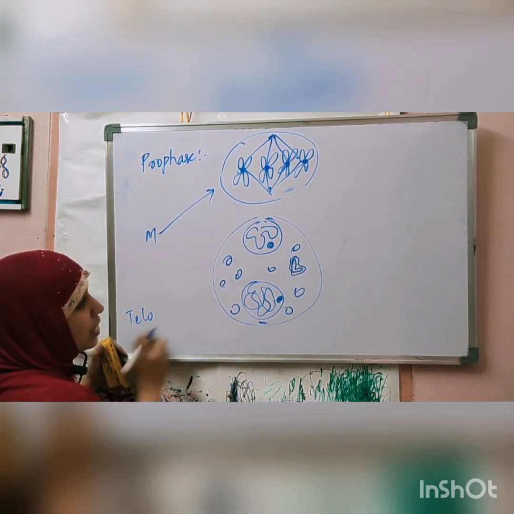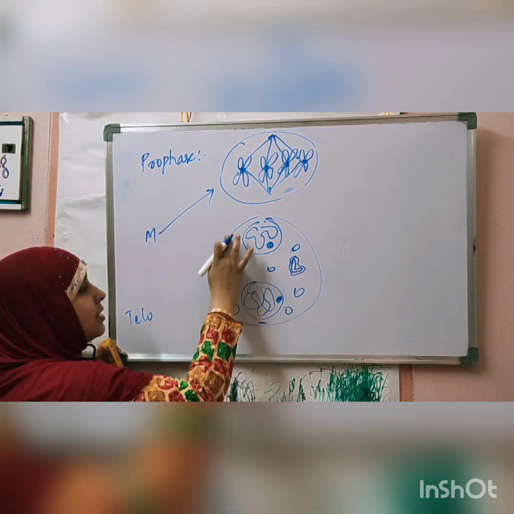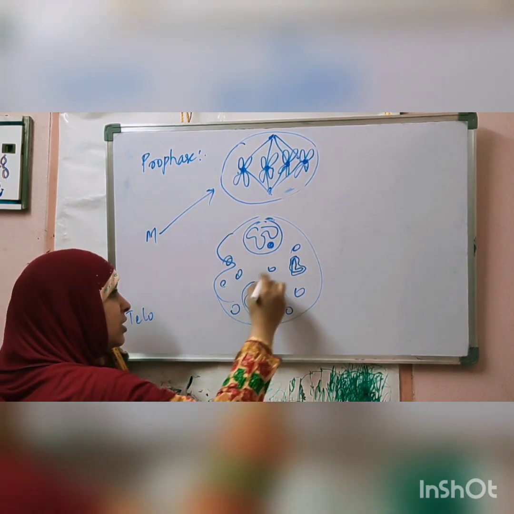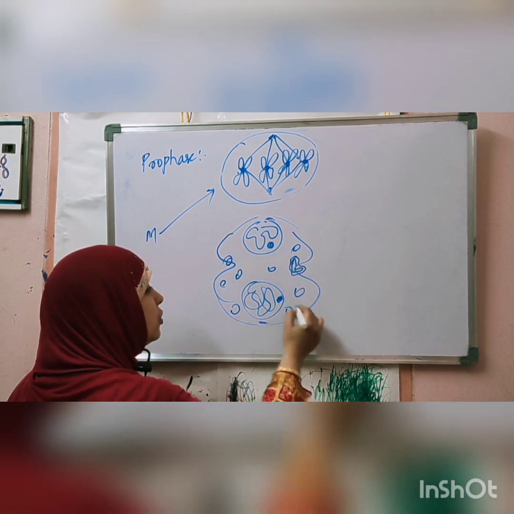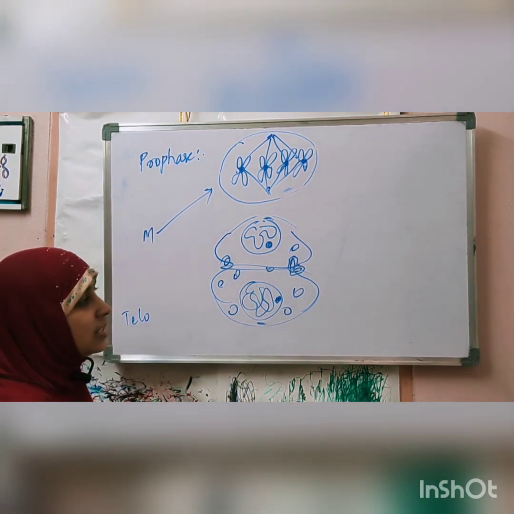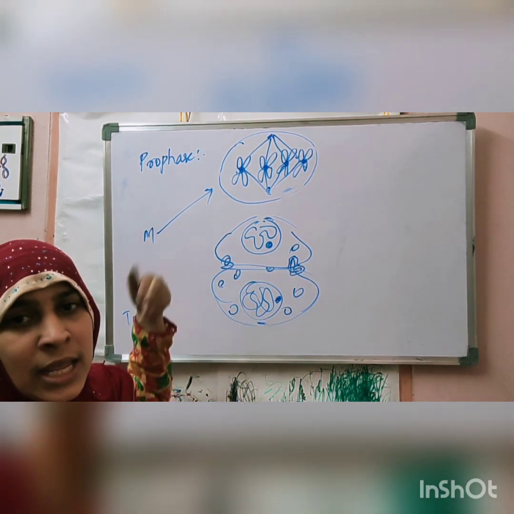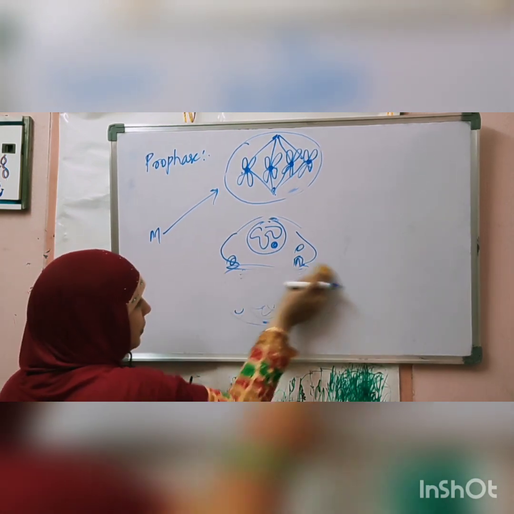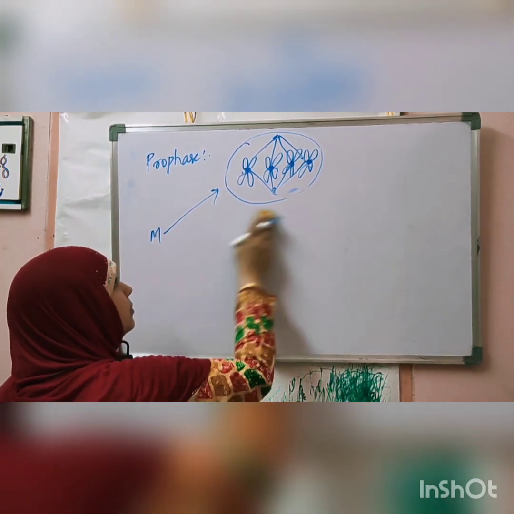With telophase, the nucleus is divided. After that, the cytoplasm will start a small constriction and gradually the cytoplasm will divide in such a way that organelles are divided equally between the cells. Okay, this is the cell cycle.